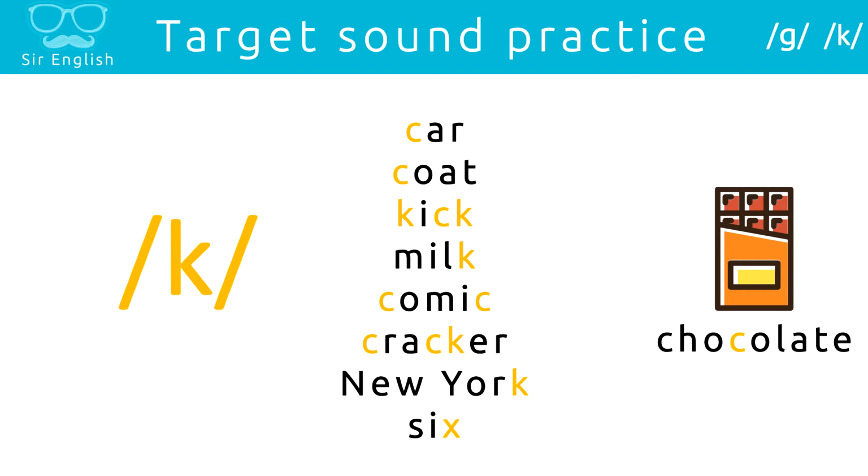So did you notice the spelling? Very often C represents the K sound. For example, car, C-A-R, car, K, car. Also another letter combination is C-K. For example, K-I-C-K, kick, K, kick.